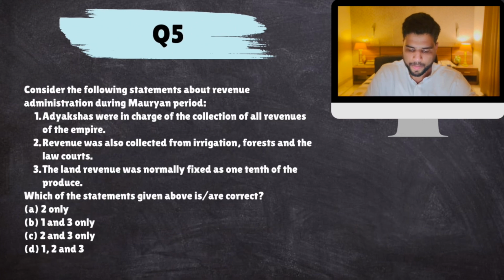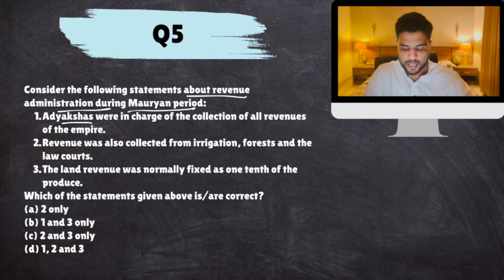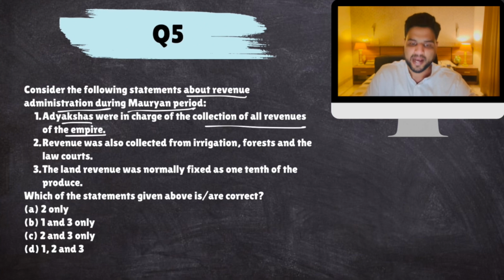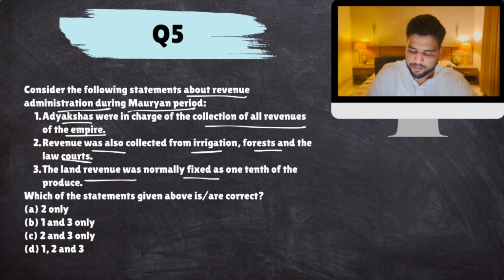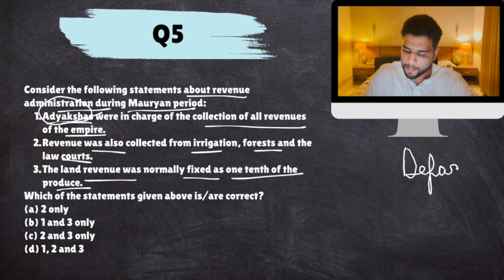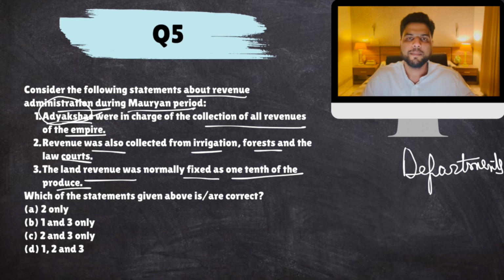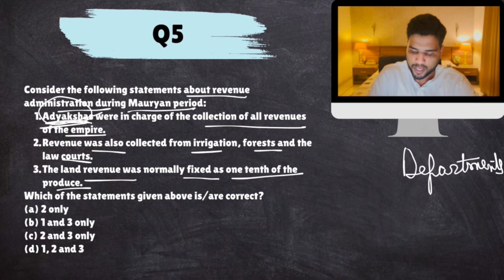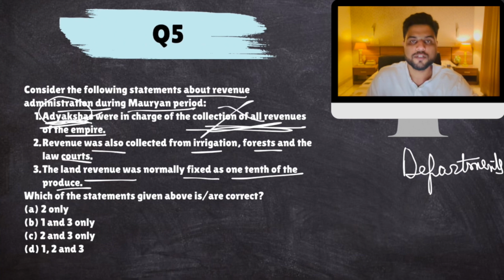Okay, next. Consider the following statements about revenue administration during the Mauryan period. Adhyakshas were in charge of collection of all revenues of the empire. Revenue was also collected from irrigation, forest and law courts. Land revenue was normally fixed as 1/10 of the produce. Now, Adhyakshas were heads of different departments. Like today, an IAS officer is made the director of the irrigation department or head of the revenue department. So Adhyakshas were heads of different government departments under different ministries, not revenue collectors. So this is false.